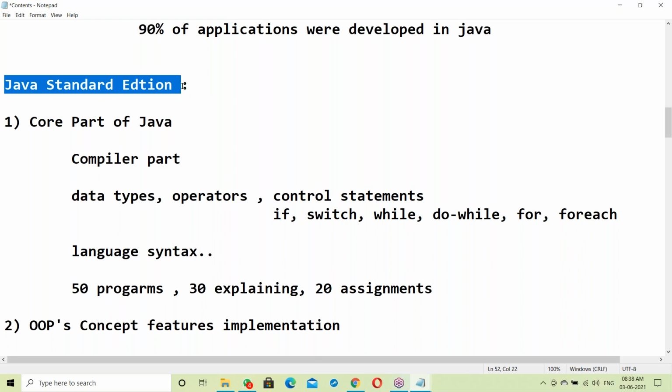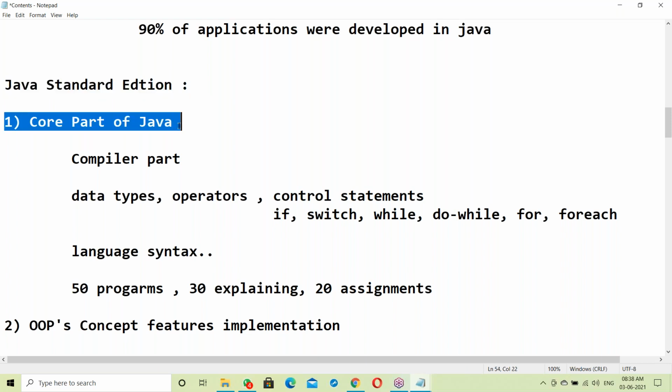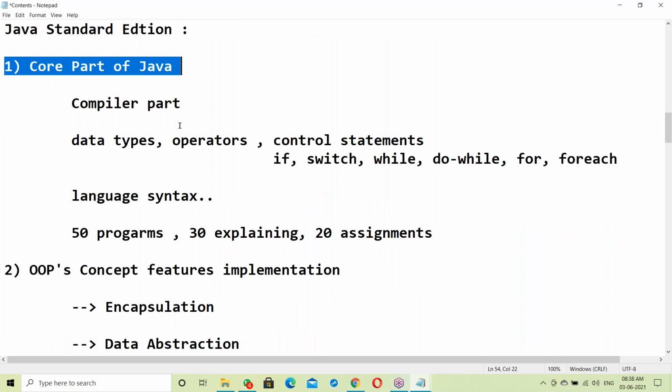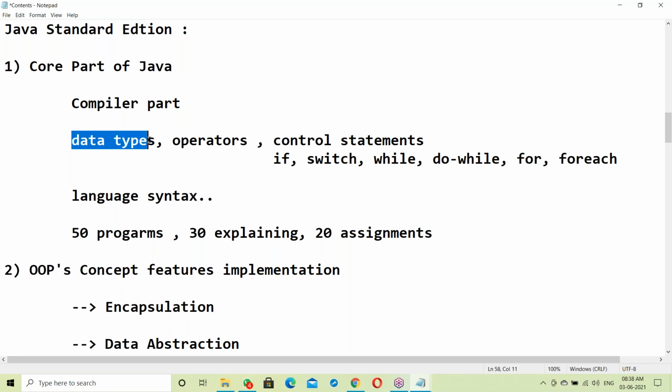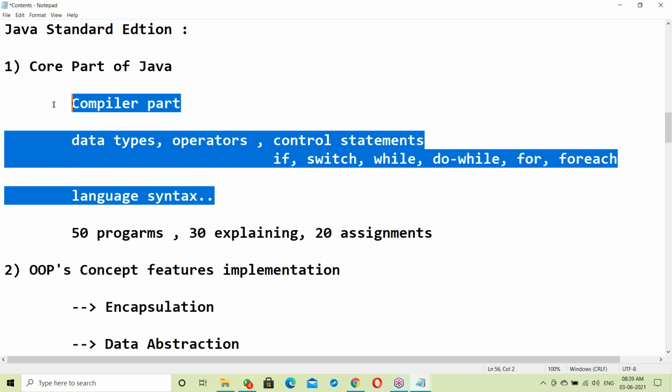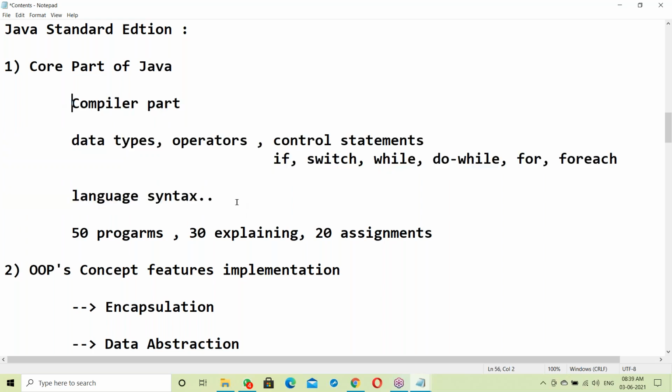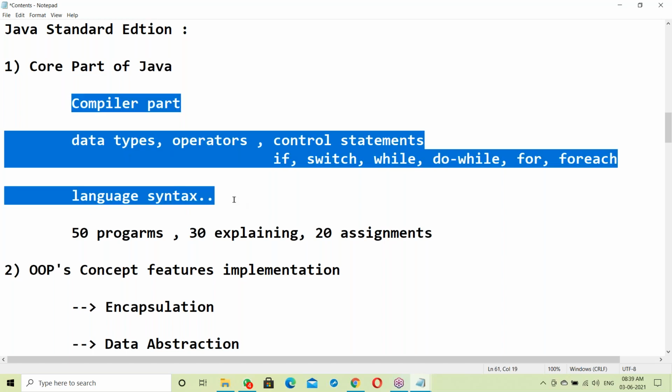In our course, first we start with the core part of Java. Core generally means core C language, core C++, core Java, core Python. Core means the compiler part, like data types, operators, control statements, language syntax. All these compiler parts are the basics.